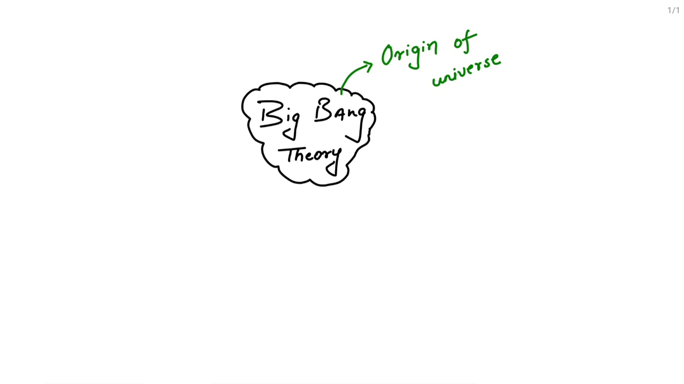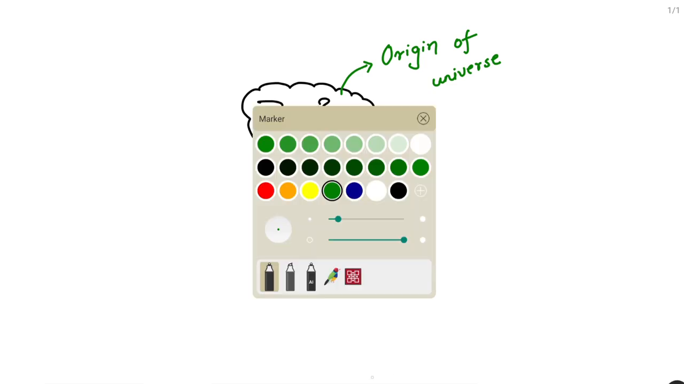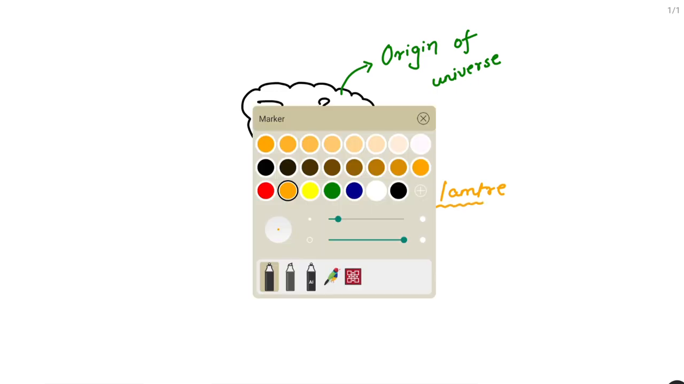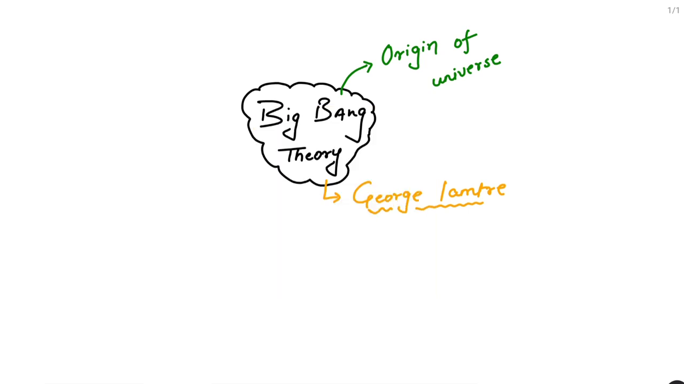What do we know about this? Who was the scientist who told us there is a Big Bang theory which is related to the origin of the universe? Let me write it here. The scientist's name was George Lemaitre, the scientist who has given the Big Bang theory. So who was George Lemaitre? Let us try to find out the answer to this question.